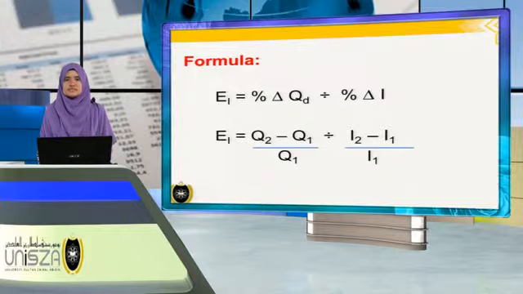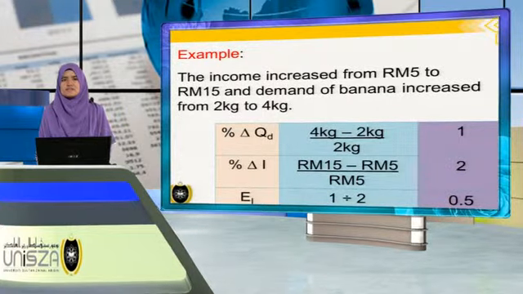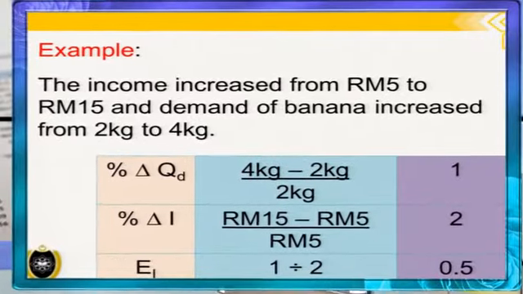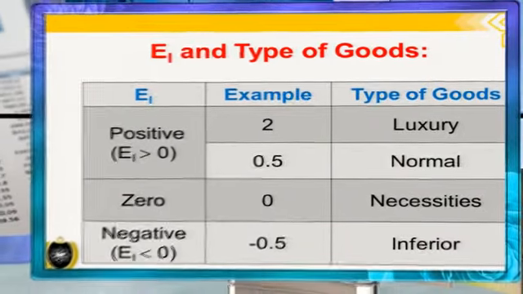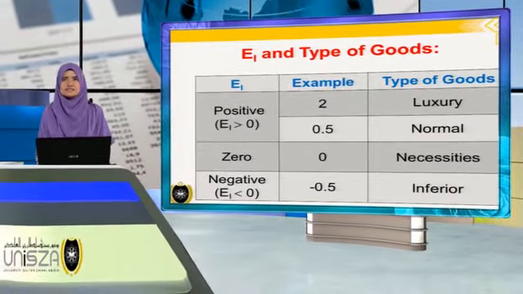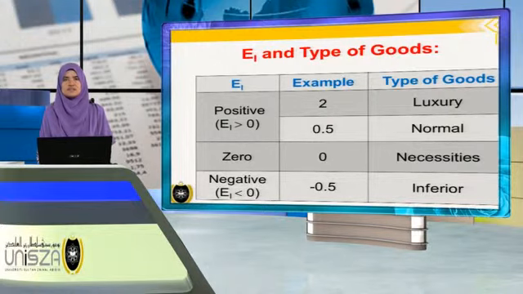Let's take a look at an example. So the income increased from 5 ringgit to 15 ringgit, and demand for banana increased from 2 kilogram to 4 kilogram. So we get the percentage change in quantity demanded equal to 1, and percentage change in income equal to 2, and then we get EI, or income elasticity of demand, equal to 0.5. So from the EI, we can identify the type of goods, whether it is luxury, normal, necessities, or inferior goods.